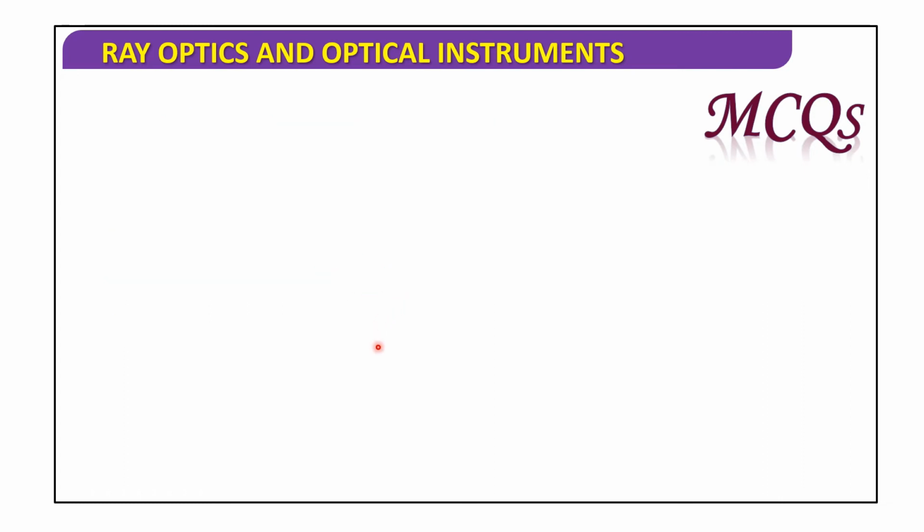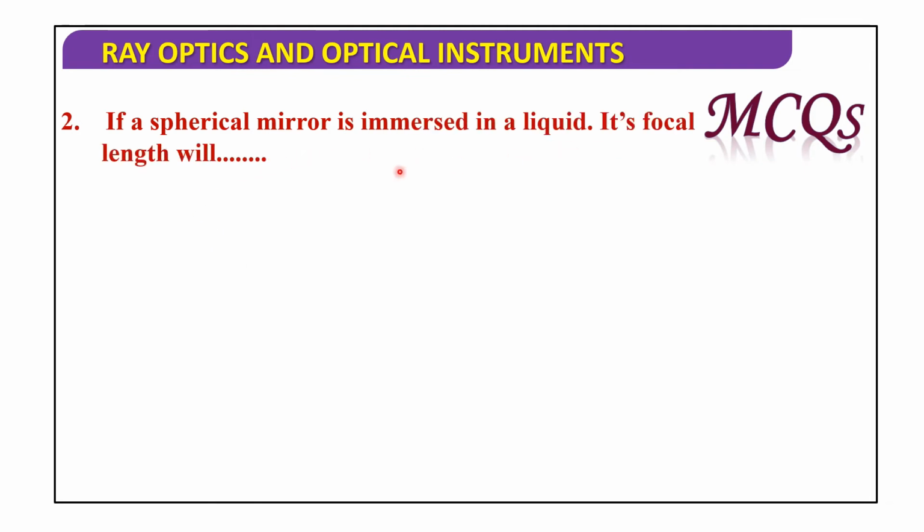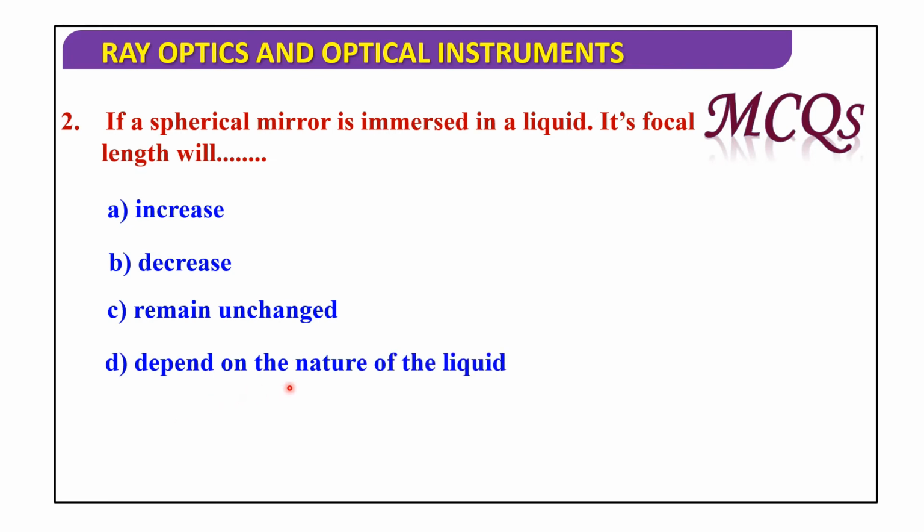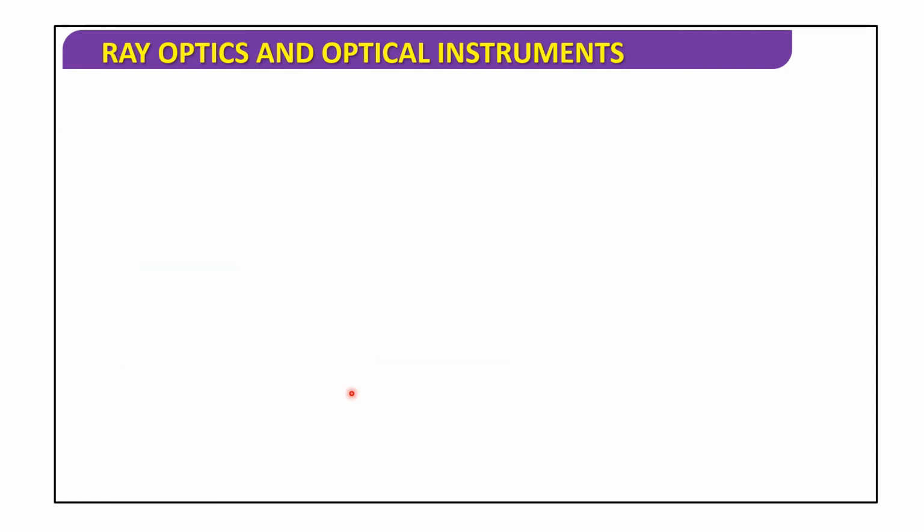Next: if a spherical mirror is immersed in a liquid, its focal length will increase, decrease, remain unchanged, or depend on the nature of the liquid. If a spherical mirror is immersed in a liquid, its focal length remains unchanged. So option 3 is correct. Now we will go to the next one.